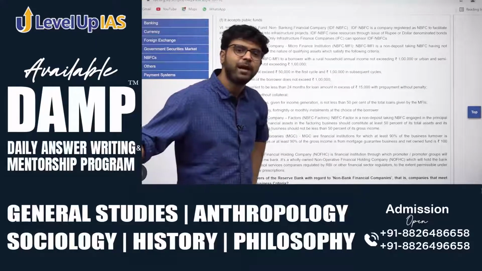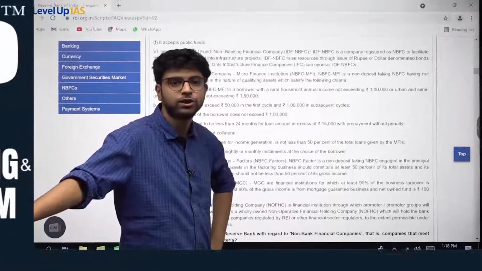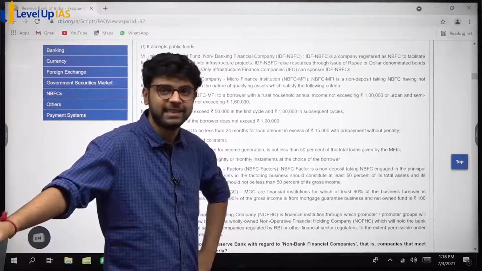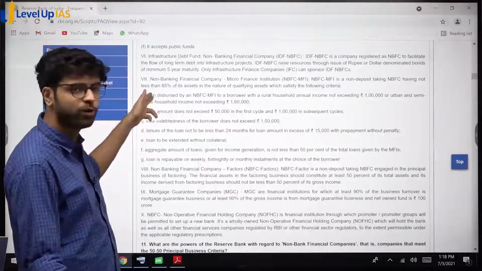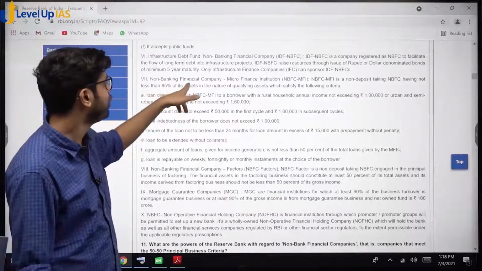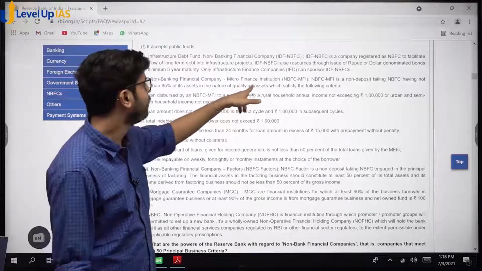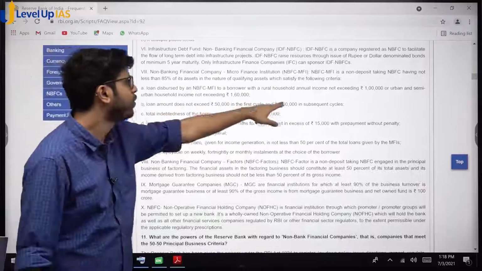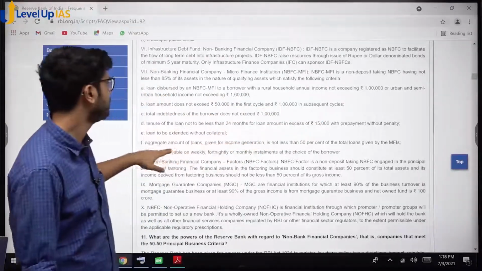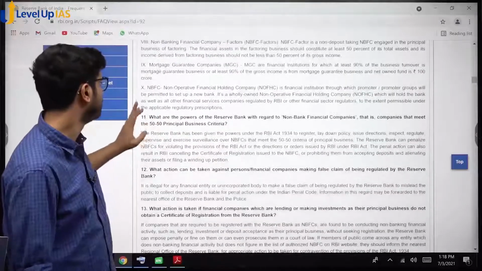What are the assets of a bank? Deposits or loans? Loans are assets, yes or no? They create profit. So not less than means more than 85% of its loans in the nature of qualifying assets which satisfy the following criteria. Small rural household, not exceeding 1 lakh rupees, and so on. No need to go in depth.